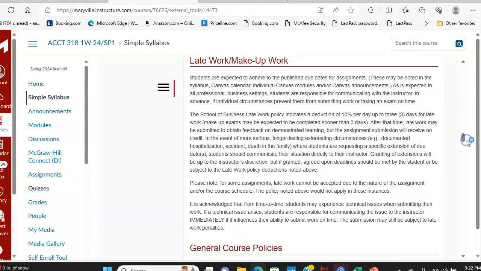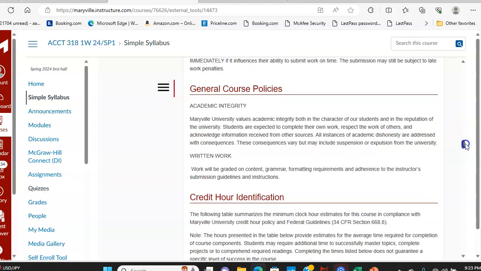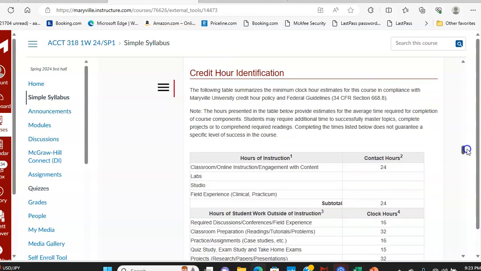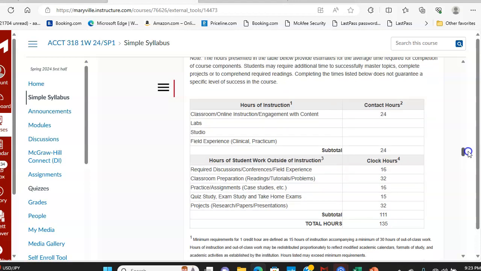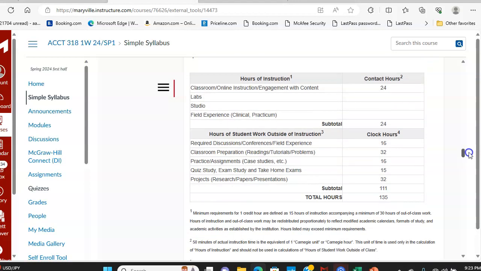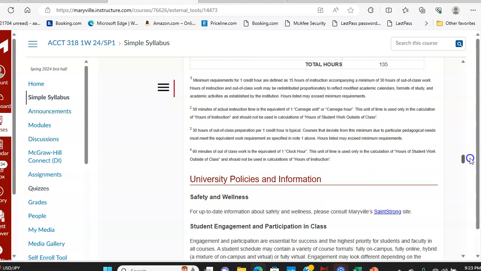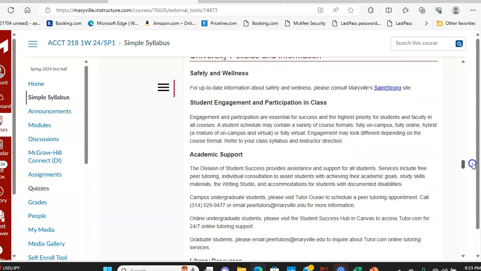Late assignments, there could be a deduction of 10% per day for late assignments. So you want to make sure that you do complete the required assignments by the due date listed on your course schedule. And there are some other policies regarding academic integrity, etc. And it also gives you the recommended amount of time that you should spend within a semester pertaining to this course. Okay? So student engagement, even in an online course, is very important.